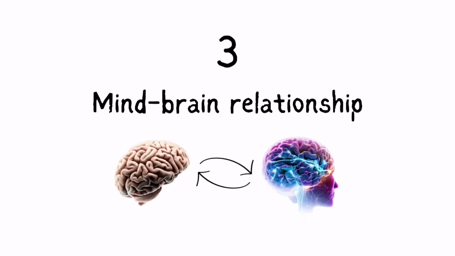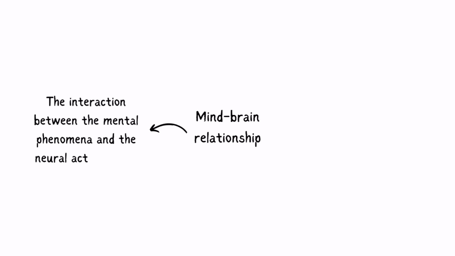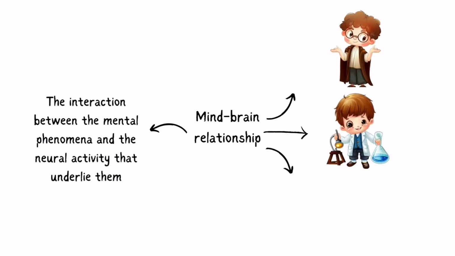processes. 3. Mind-brain relationship. The mind-brain relationship is a term that refers to the interaction between the mental phenomena and the neural activity that underlie them. The mind-brain relationship is a complex and controversial topic that has been debated by philosophers, scientists, and religious thinkers for centuries. Let me explain the mind-brain relationship with some examples from different perspectives, such as psychology, neuroscience, and philosophy.